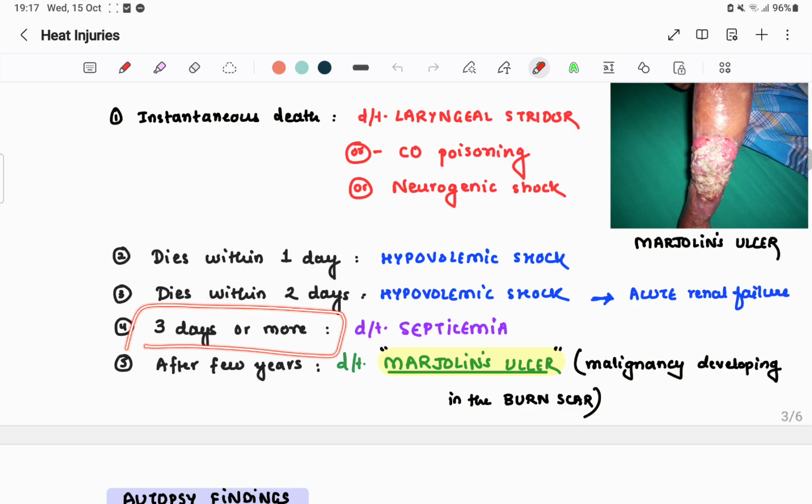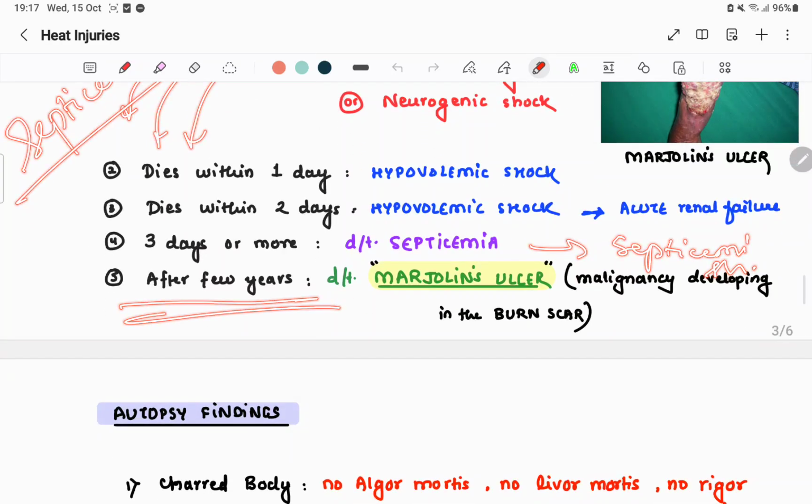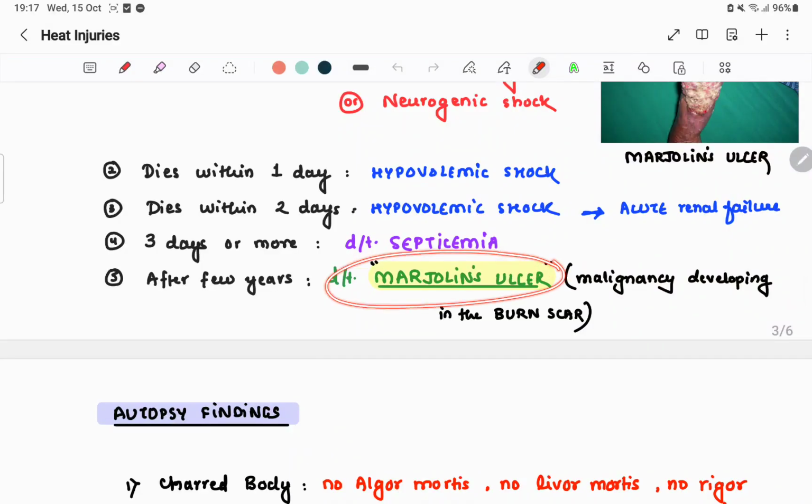If the person survives 3 days, there may be secondary bacterial infection. The bacteria may get inside and cause septicemia. And the person may die due to septicemic shock. Okay. If it is occurring after a few years, then a very famous name that is asked very commonly in viva is Marjolin's ulcer. Marjolin's ulcer.